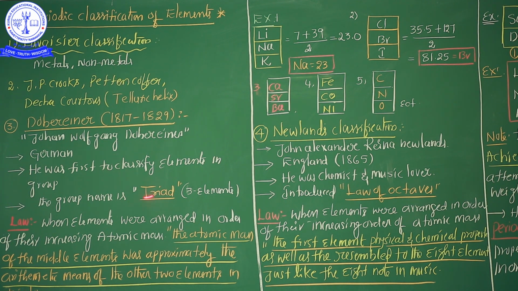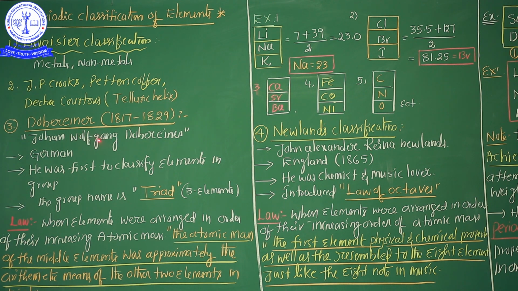But my dear students, the most important one is Döbereiner's classification. He did it between 1817 and 1829, approximately 12 years of hard work on the classification of the elements. This is not his lifespan, this is his research time, 1817 to 1829.